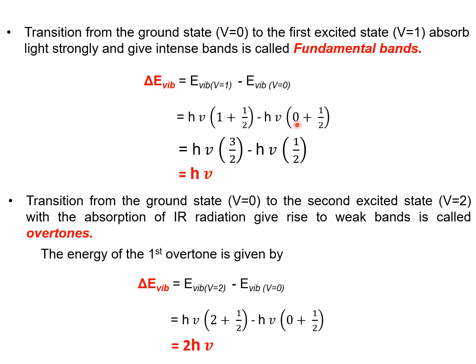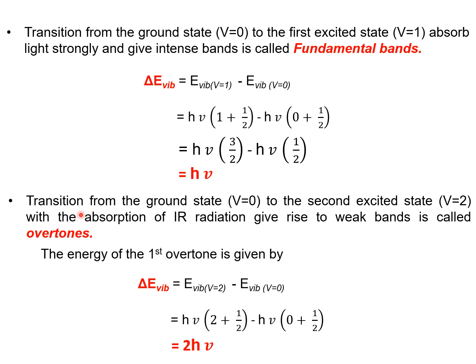Here the value of V is 1, and here the value of V is 0. So this is the transition from the ground state, where V is 0, to the first excited state, where V is 1. By substituting all these values, we get the energy difference from ground state to excited state as h nu. This is the energy difference between the two vibrational energy levels, that is h nu.